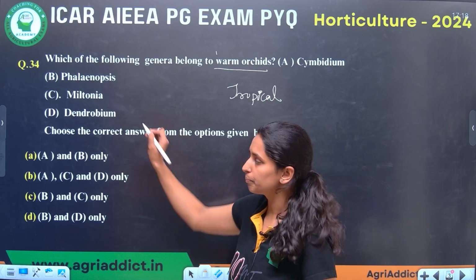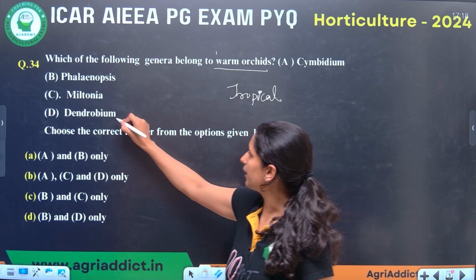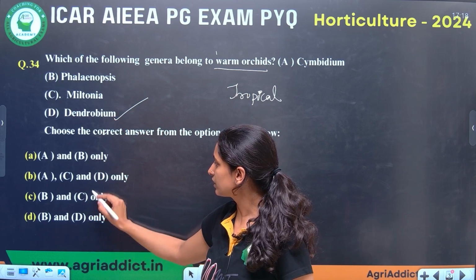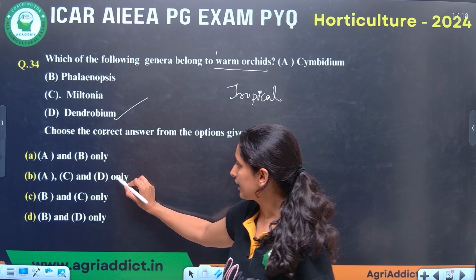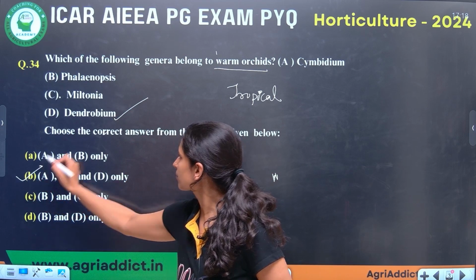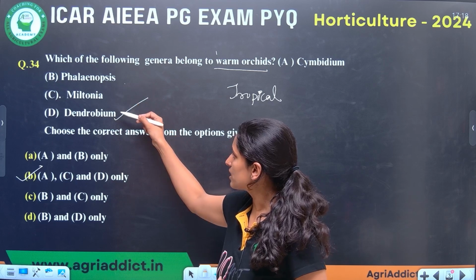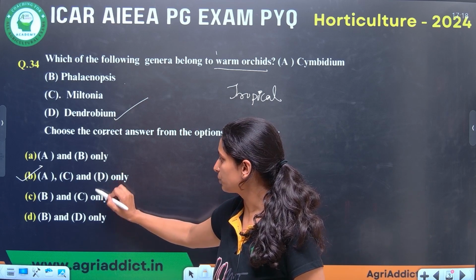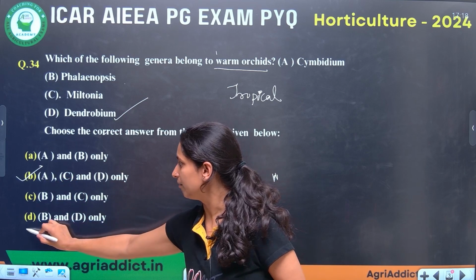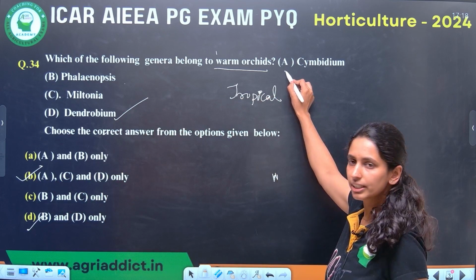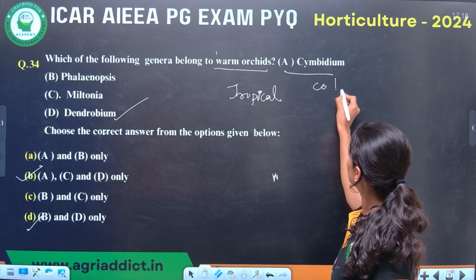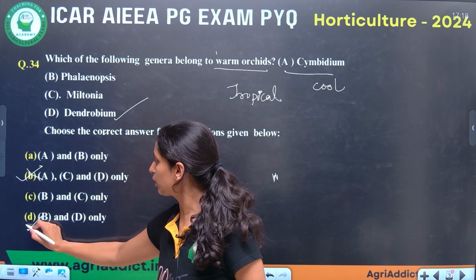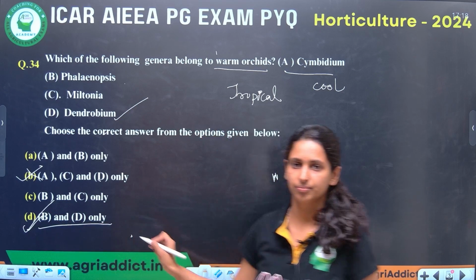Here the best example they have given is dendrobium. You all know dendrobium is a warm orchid. So which is the option having D? That is option B. Okay, that is Phalaenopsis. Here you can see option D is given in both B and D. Next, Cymbidium, you all know it is a cool season orchid. So you can easily eliminate option A in this. So the right option is option D, B and D.